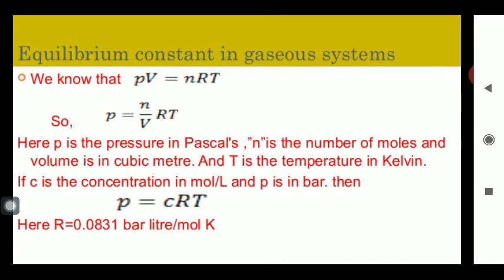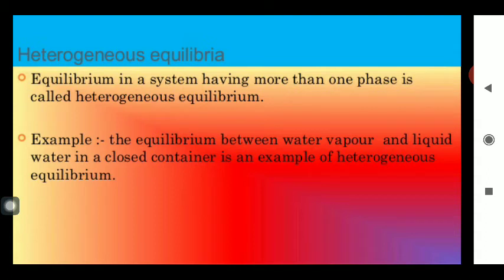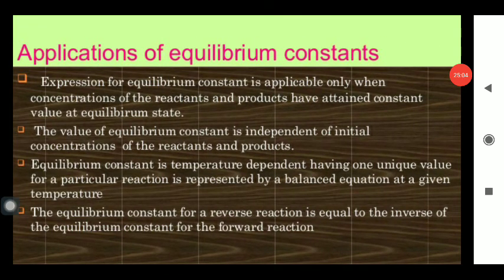So by knowing the partial pressure for the gaseous molecule, in place of the concentration the term partial pressure is used. The detailed description of this concept we will discuss in class 12th in detail. And now the heterogeneous equilibria, and this equilibrium I have already explained.